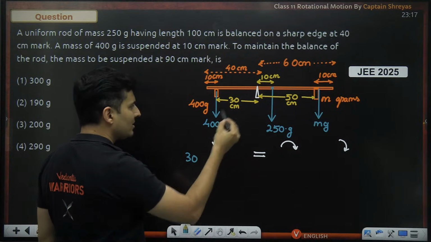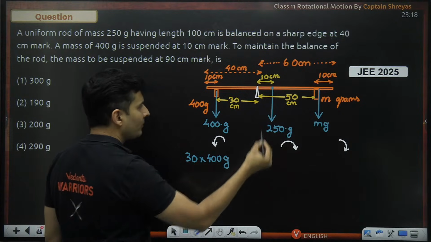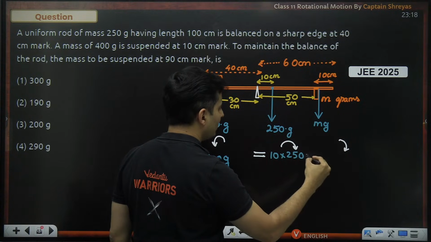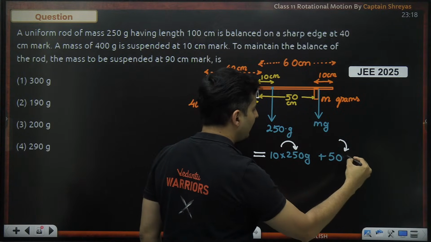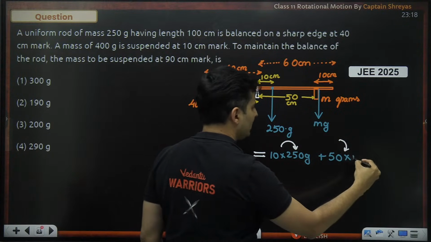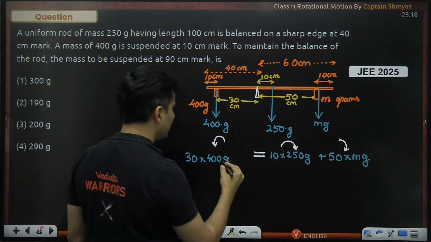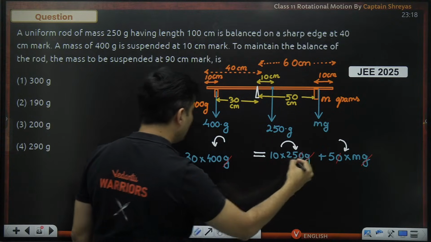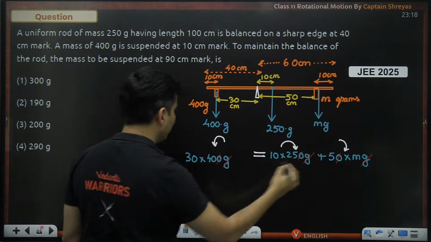Take CGS units if you want, 30 centimeters into 400 gram, and here it will be 10 multiplied by 250 G, and one more thing, this will be 50, or R, multiplied by force, which is M into G. That's all. So just solve this, guys. G, G, G cancel, and zeros get cancelled. See what are we getting?